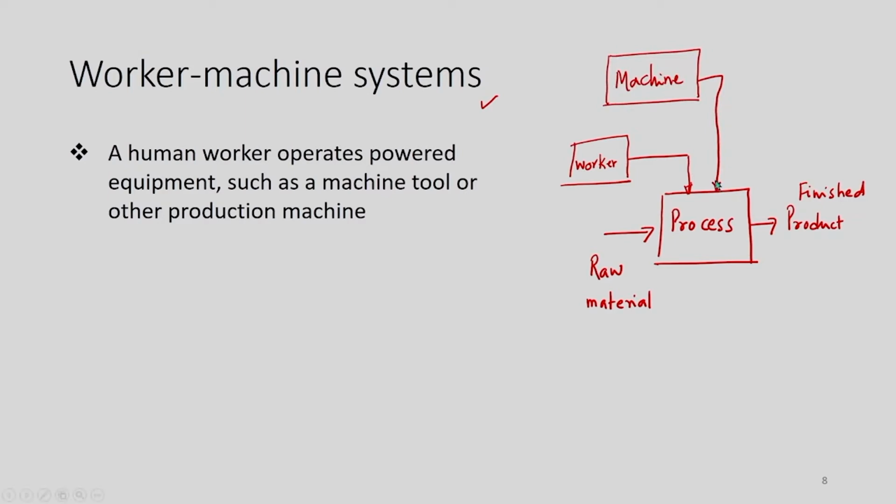So, if you see the contribution in the conversion process, the worker and the machine both have a significant contribution.